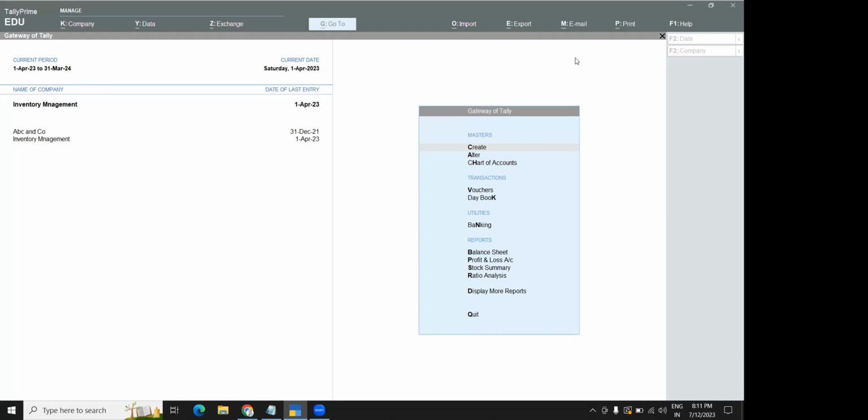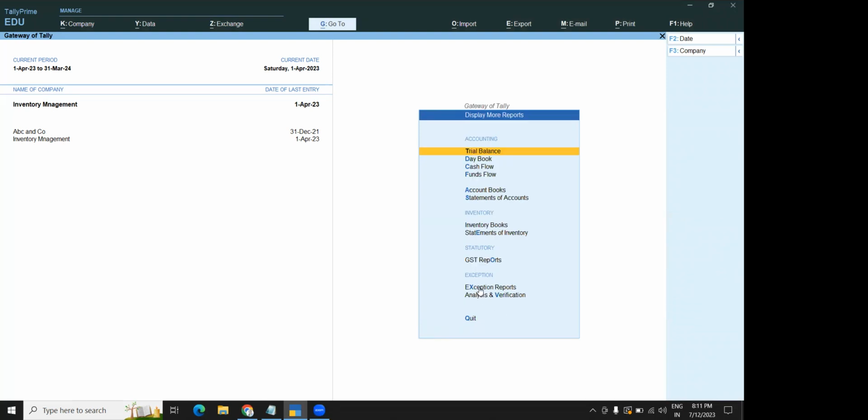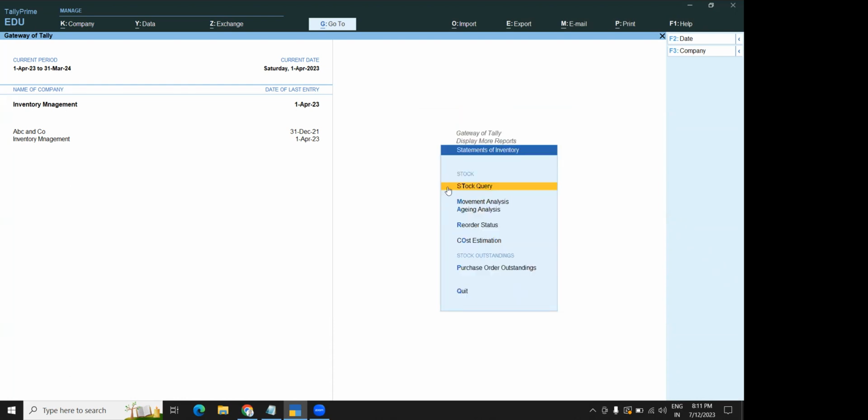So that's all for today's class. Next class, I will be explaining you completely about sales order and sales. Okay. So after doing a stock journal, just check your display mode reports. In the display mode reports, just check all the inventory books as well as statement of inventory also.